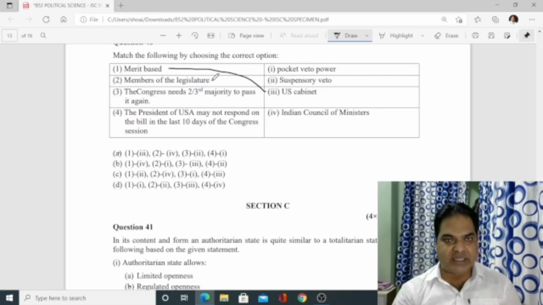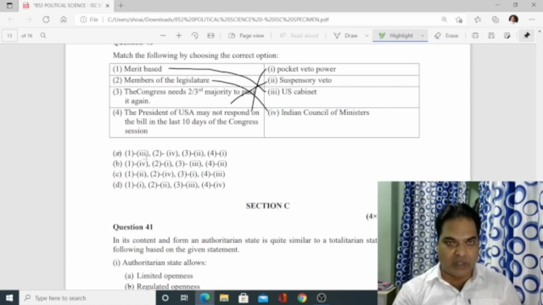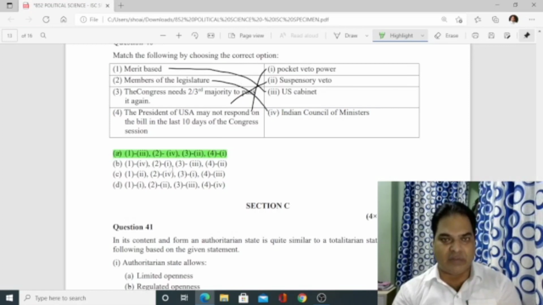Then member of legislature, number 2 will be number 4. The Congress needs a 2/3 majority to pass it again. That is suspensionary veto. Then the last one will be pocket veto. So accordingly we have to choose from here 1, 3, 2, 4. This is the correct one. Whenever you get this type of question, first try this way. This way you make it confirm yourself, and then from here you choose it.